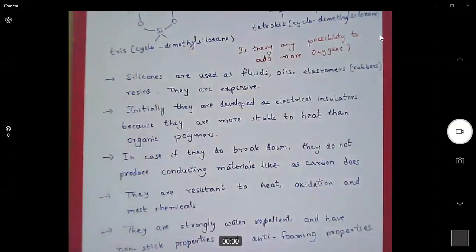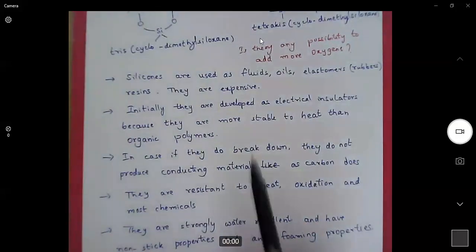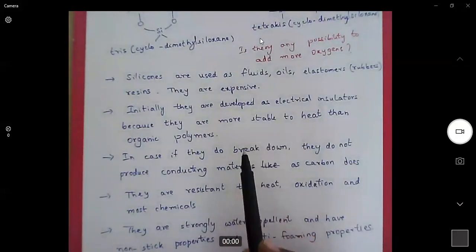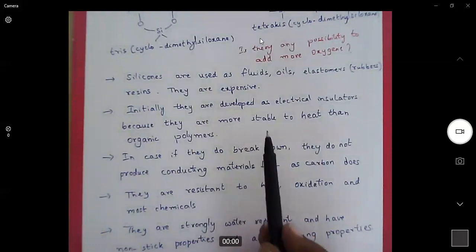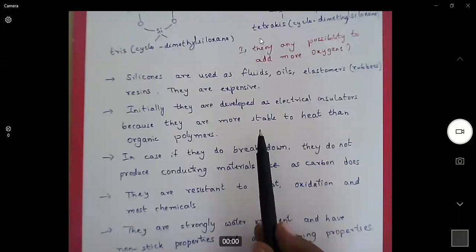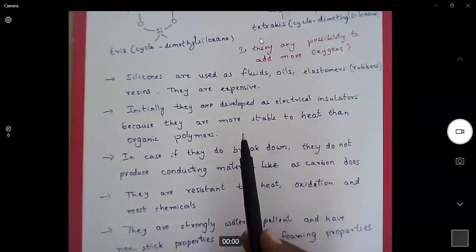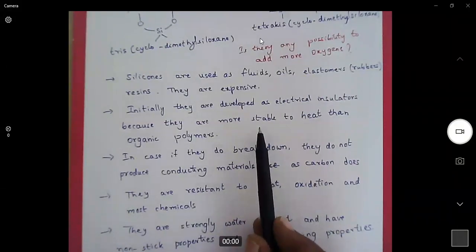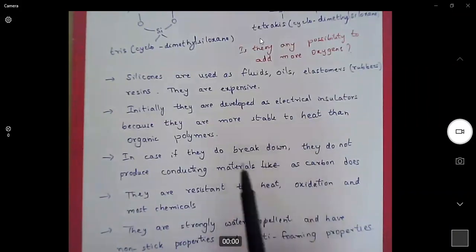Mostly silicones are non-conductive, so they were developed as insulators. Not only that, they also possess heat resistance properties. They are stable to somewhat high temperatures also. That is why they are used as insulators.